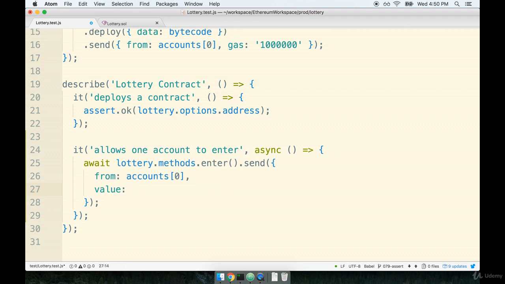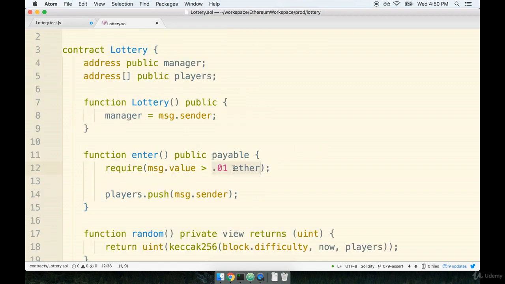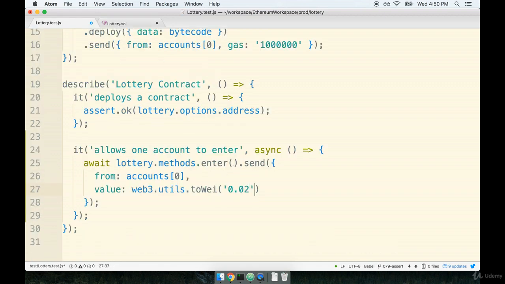This method allows us to specify some amount of ether, so like units of ether, and automatically have that converted to the appropriate amount of wei. So we can reference web3.utils.toWei. Then we pass in the amount of ether that we want to contribute as a string. So 0.01. And actually, you know what? We need greater than 0.01. So let's do 0.02, like so.